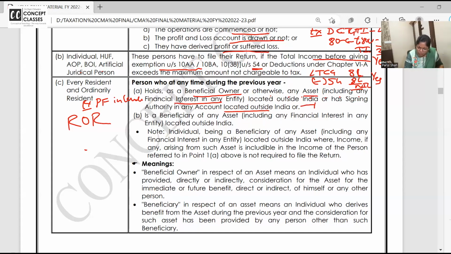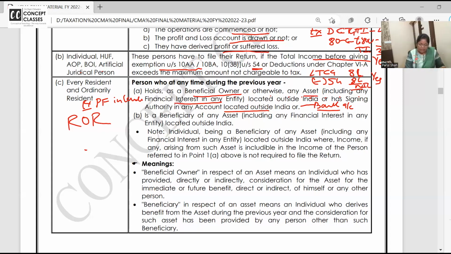I don't go out of India, nothing. But I just have a bank account in Sweden and in Russia and some countries. Just a bank account. Am I having a signing authority outside India? Yes. Forget about your income. You should file the return. Because they want to know how much TDS is deducted and all.